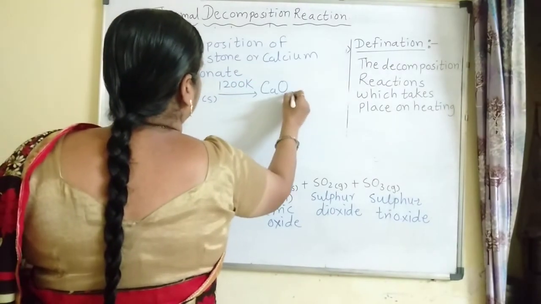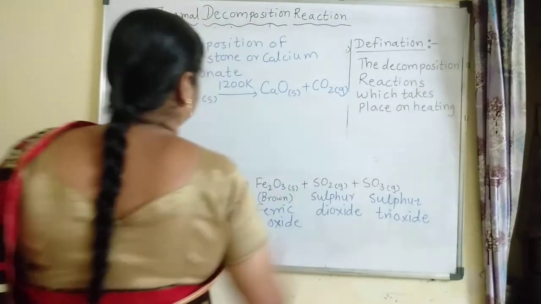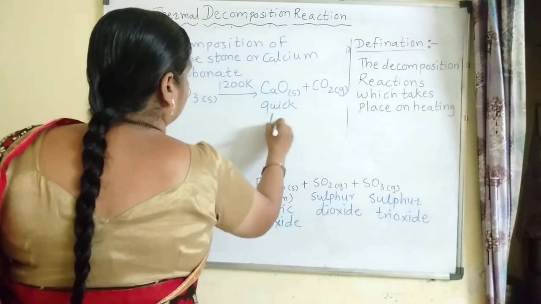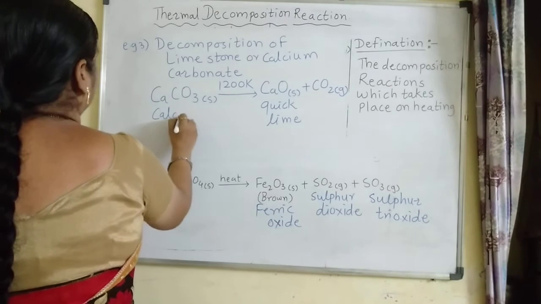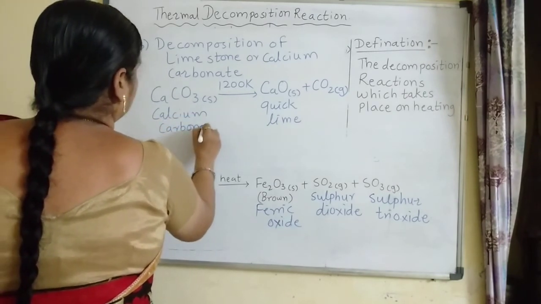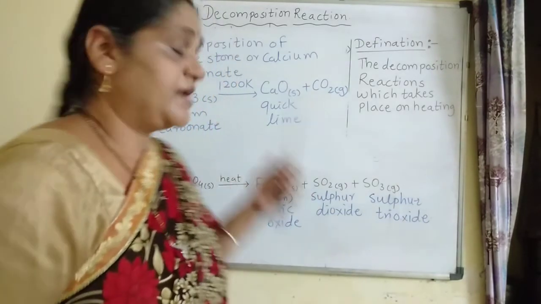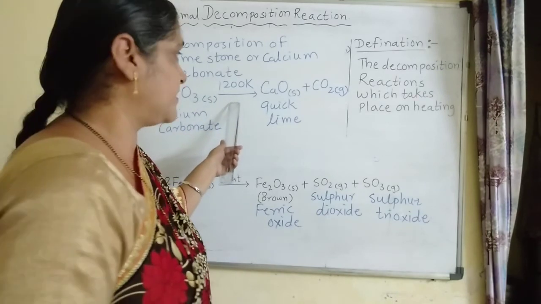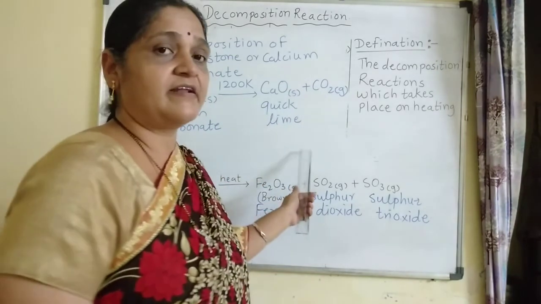Then you will get one product, that is CaO, and another is carbon dioxide gas. CaO means quicklime or calcium oxide, and calcium carbonate is limestone. This calcium carbonate or limestone is the reactant of this reaction. When heated at 1200 Kelvin temperature, we will get calcium oxide and carbon dioxide gas.